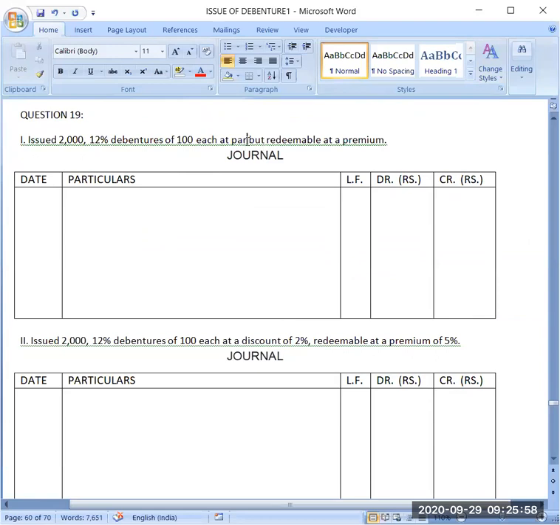Now we are issuing at par, so obviously I will be getting face value of the debenture. Bank account debit, and because 2,000 debentures are there of rupees 100 each, I will be receiving 2 lakh